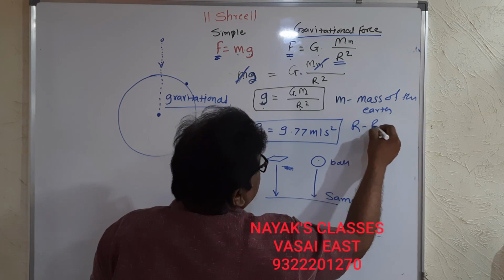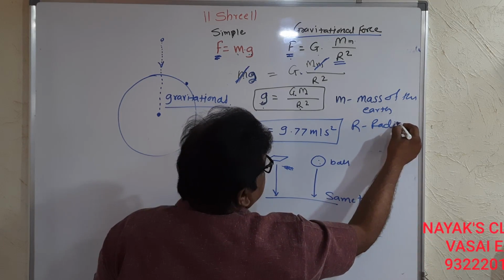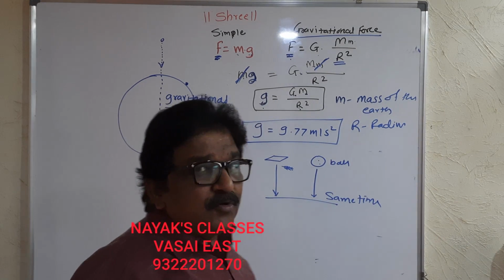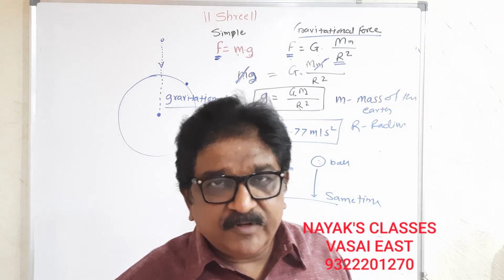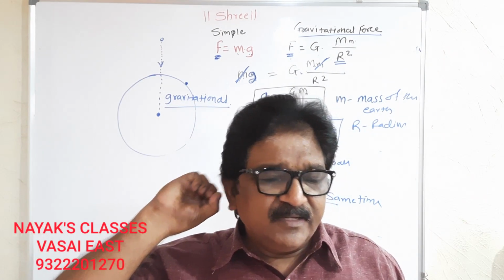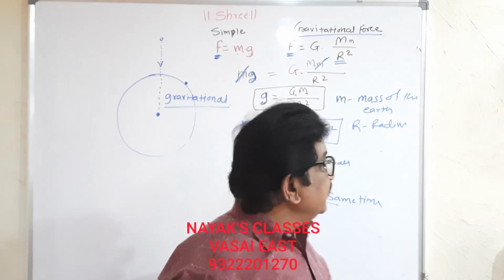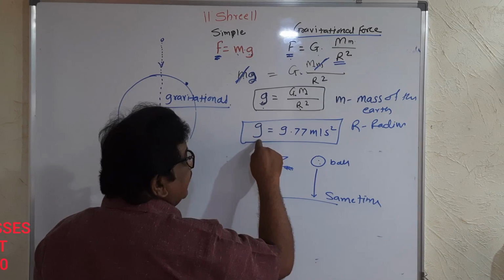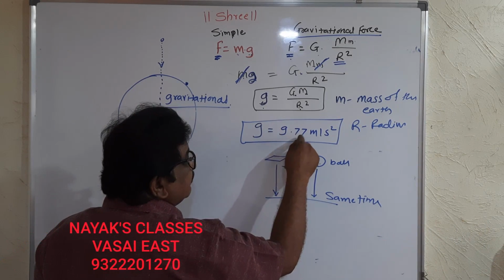R, radius of the earth. If you put the value of mass of earth and radius of the earth, you can check with the textbook, you will get the value of g, acceleration due to gravity, equal to 9.77.